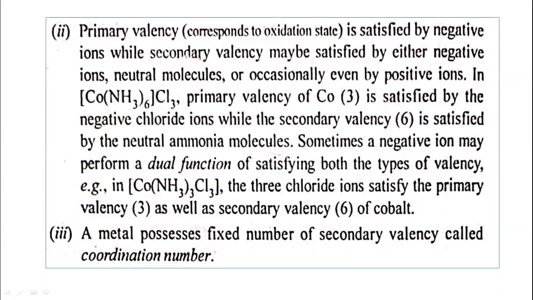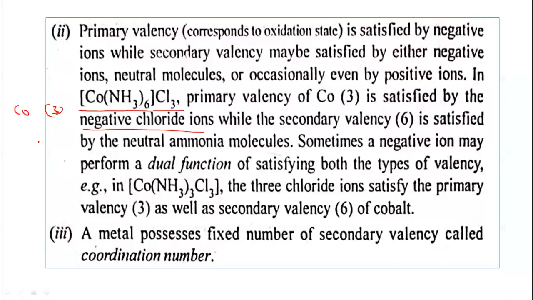You can see the example of this complex. The primary valency of the cobalt is 3, because 3 chlorides are outside this square bracket. So this is the primary valency, and it is satisfied by the negative chloride ions.